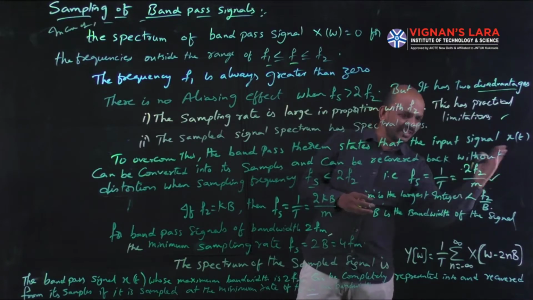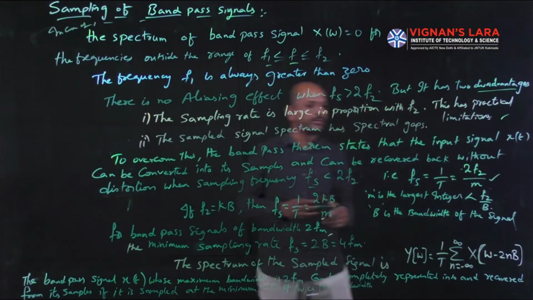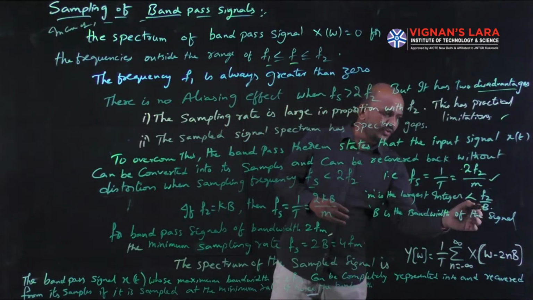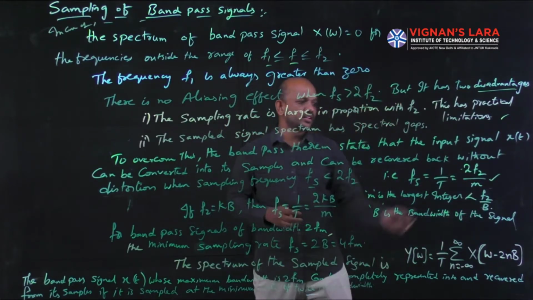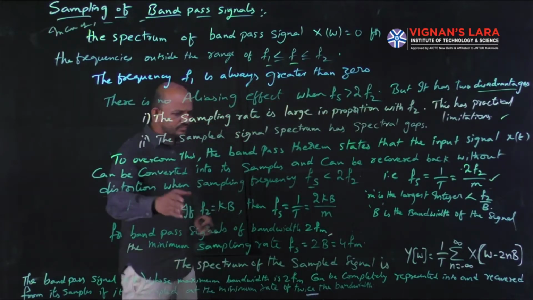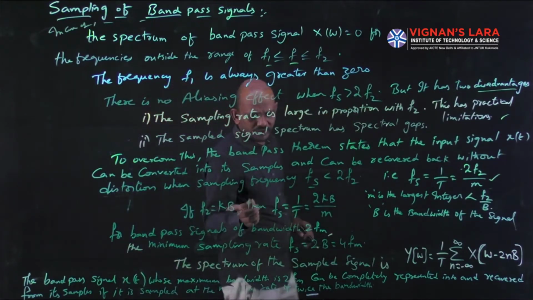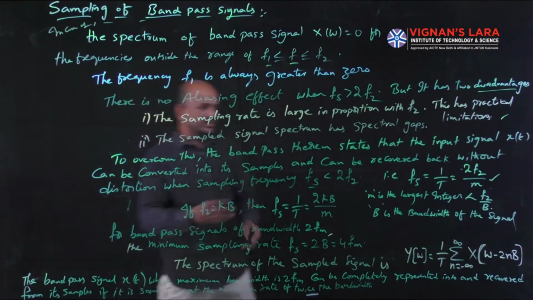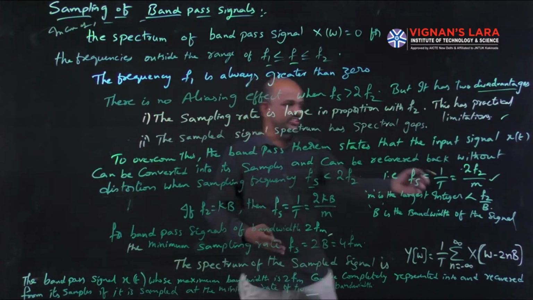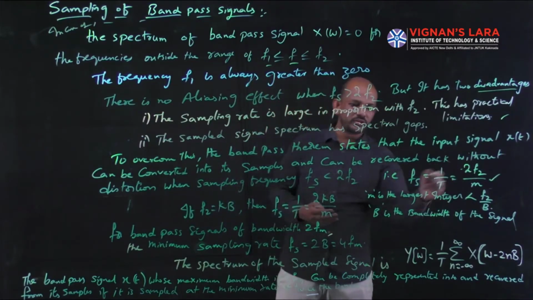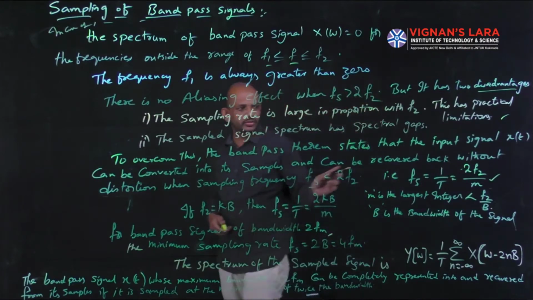Not exceeding f2 by b, where m is the largest integer not exceeding f2 by b, and b is the bandwidth of the signal. If f2 equals kb, where k is some constant times the bandwidth, then fs equals 1 by T, which equals 2 into, in place of f2 I have to substitute kb, so 2kb by m.